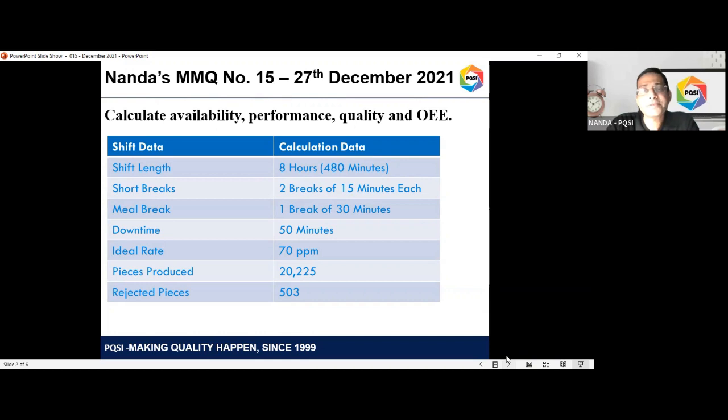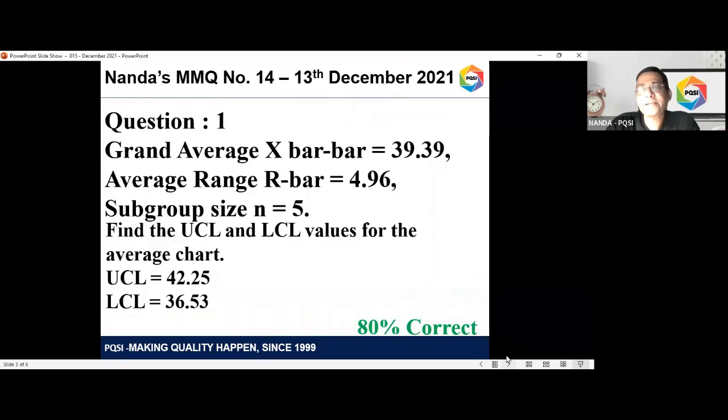Now moving on to the second part of the presentation, where we declare the answers of the previous quiz. We had MMQ 14, dated the 13th December 2021, where the first question was the calculation of control limits, where the grand average was given as 39.39, the average range was given as 4.96, and the subgroup size was mentioned as 5.